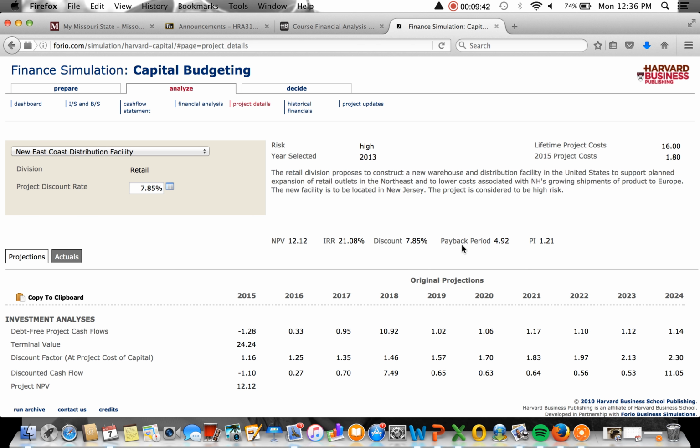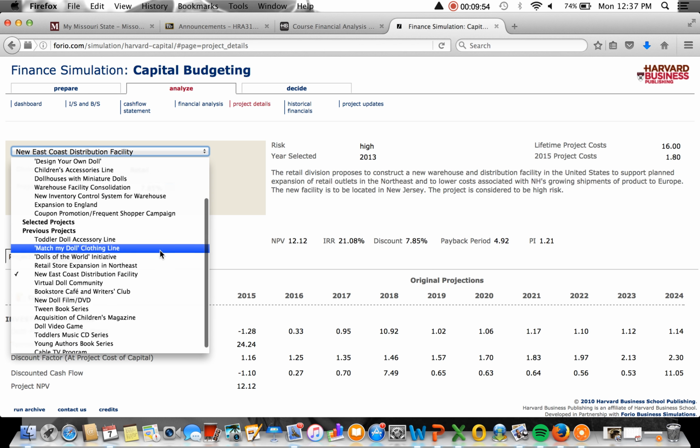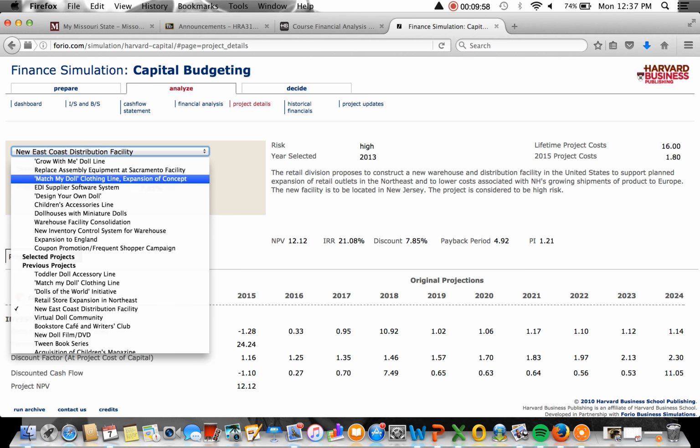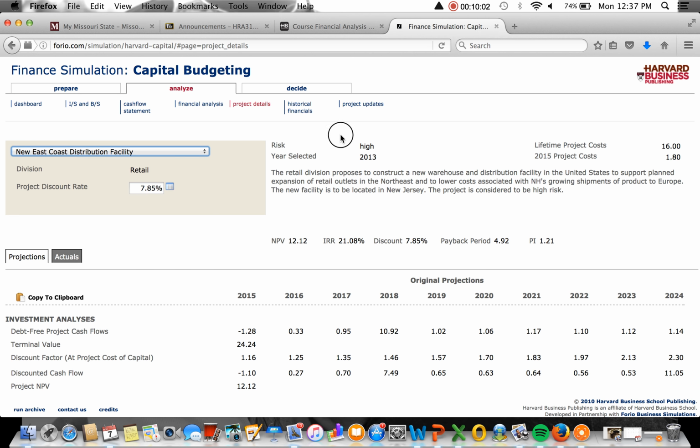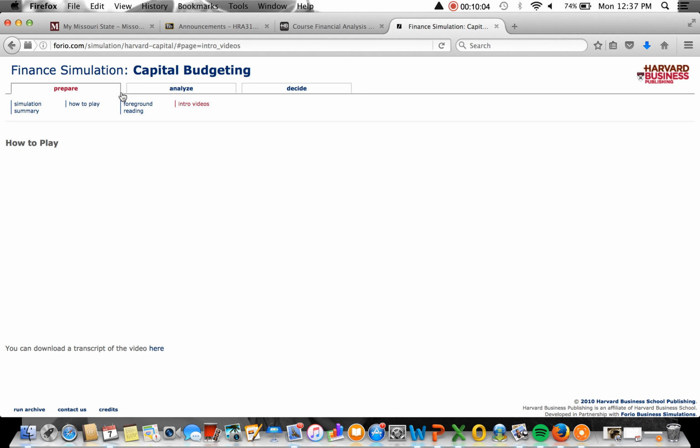So maybe your payback period is 10 years, but you have a really high NPV. You kind of weigh out the pros and the cons to make decisions. And so these are the decisions that I made. I personally decided on these different projects to fund, and I'm sure a lot of people made different decisions, but this is my results after.